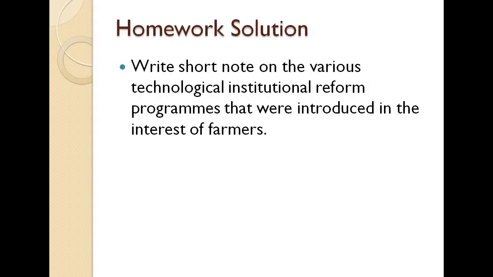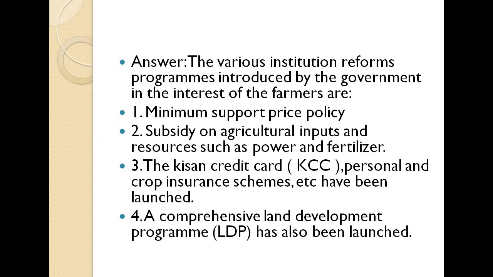Now the homework solution. You had to write a short note on the various technological and institutional reform programs that were introduced in the interest of farmers. So the solution here: the various institutional reform programs introduced by the government in the interest of the farmers are, first, the minimum support price policy that has been given for the farmers, then subsidy on agricultural inputs and resources such as power and fertilizer.